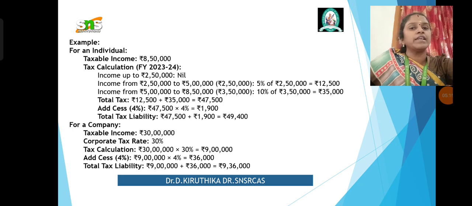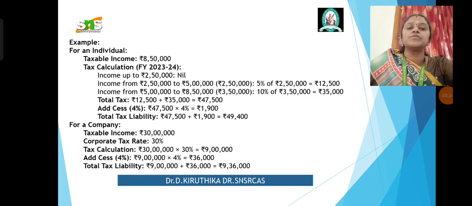I have given you an example of how to calculate for an individual and for a company. For an individual, taxable income is, for example, 8 lakh 50,000, for the financial year 23-24. If the assessment year is 24-25, the financial year will be 23-24. So income up to 2,50,000 is nil. Income from 2,50,000 to 5 lakhs is taxed at 5% of 2,50,000, so 12,500.